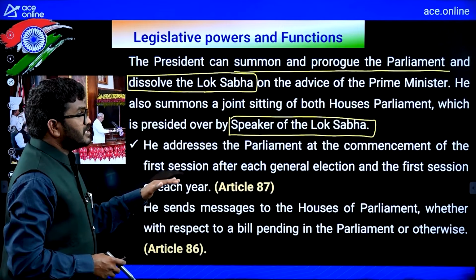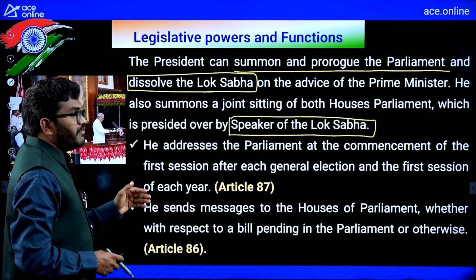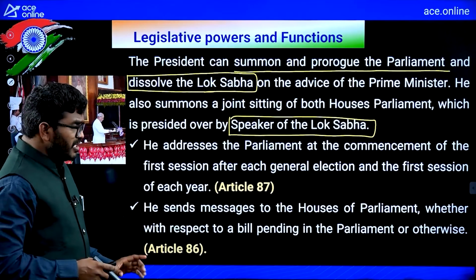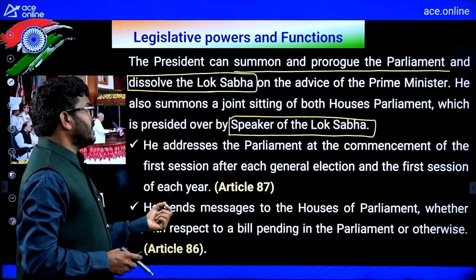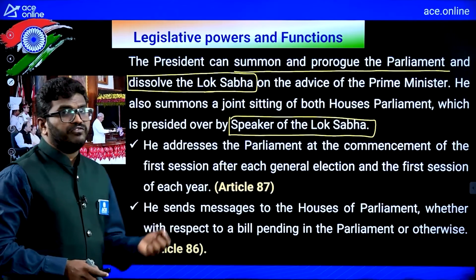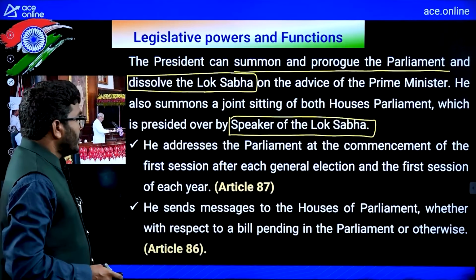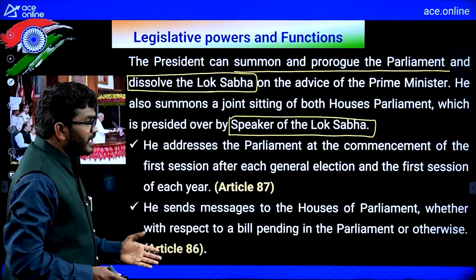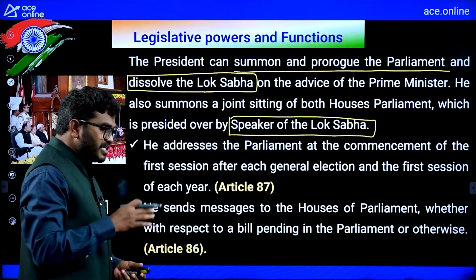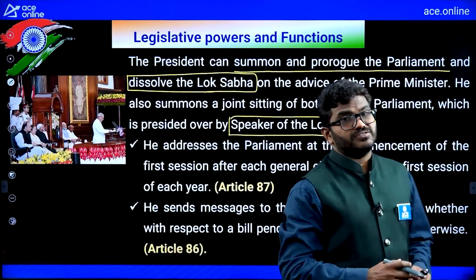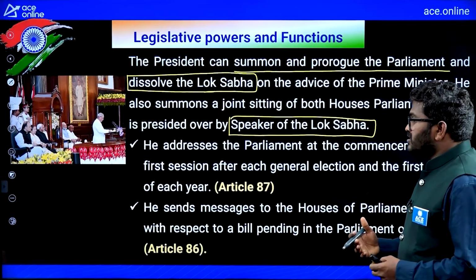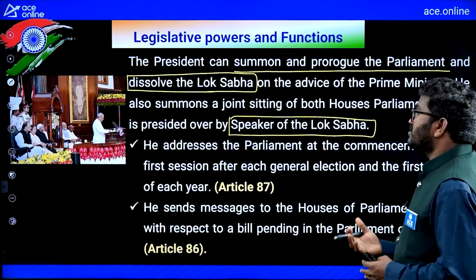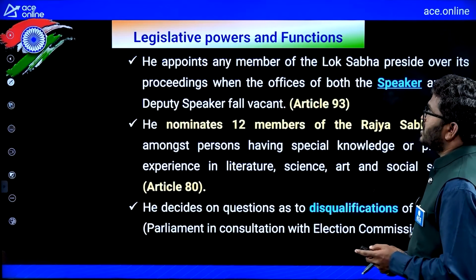He addresses the Parliament at the commencement of the first session after each general election and the first session of each year. Remember, after the general election, he will address the first session, and at the same time the first session in every year. He sends messages to the houses of the Parliament, whether with respect to a bill pending in the Parliament or otherwise. He can send a bill back after some modifications, and he will return bills also. Okay, these are the legislative powers.